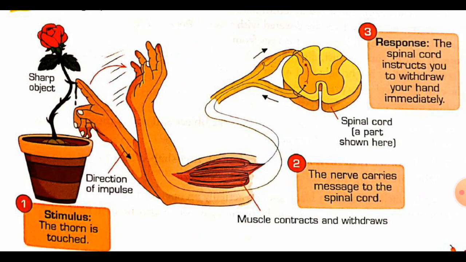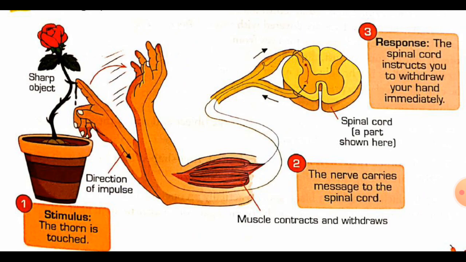Reflex actions are immediate actions which do not involve the brain. It means if you have touched any hot object, that message is given to your spinal cord through your sensory nerves, and in return the spinal cord gives you the command to take out your hand.